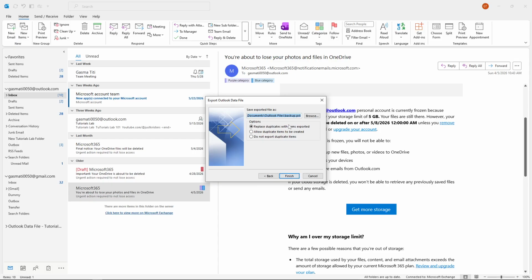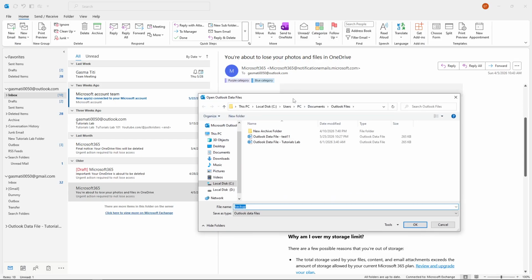Now comes the important part where you choose where to save your backup file. Click the Browse button to open a File Explorer window. Here, you can navigate to any location on your computer where you'd like to store the backup, such as your Documents folder, an external hard drive, or a cloud storage location.